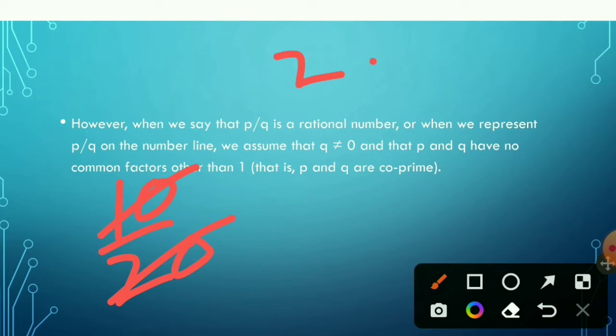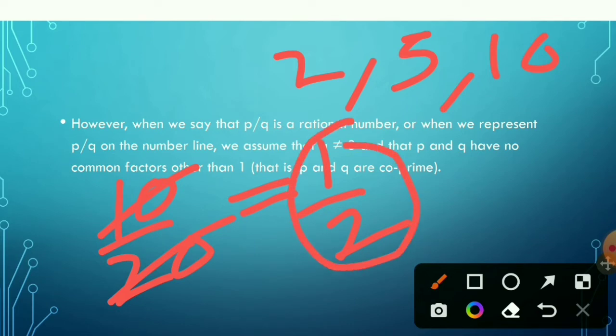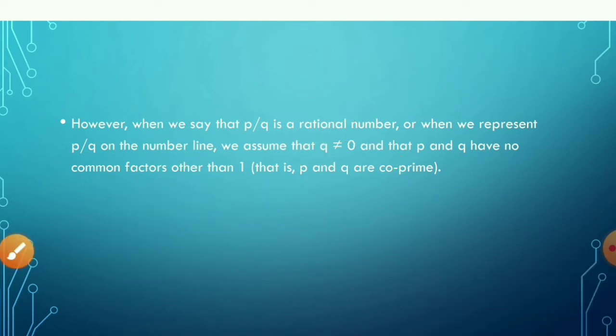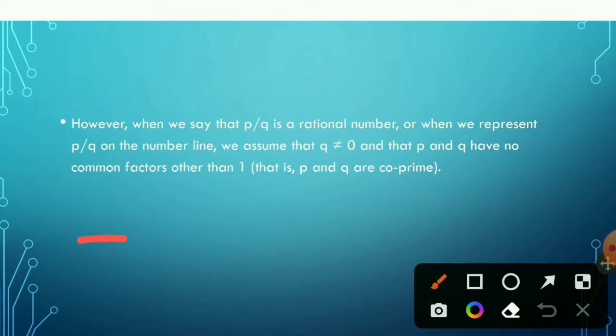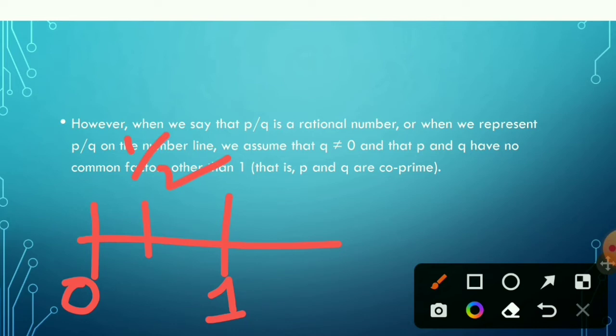Or in this case 2 is a common factor, 5 is a common factor, and then 10 is a common factor for both of them. So on simplification this becomes 1 by 2. Only on simplification the rational number that we get can be represented on a number line, that is not 10 by 20 but 1 by 2 can be represented on a number line. First you have to mark 0, then you have to mark 1, and the midpoint of 0 and 1 is 1 by 2.